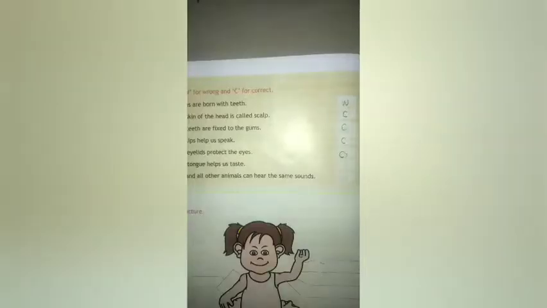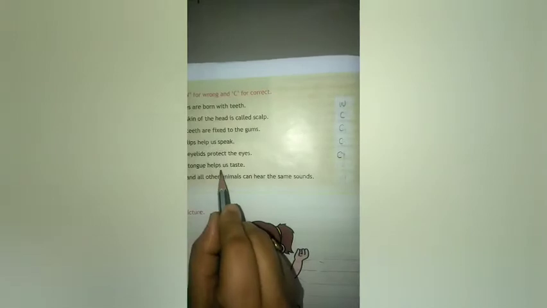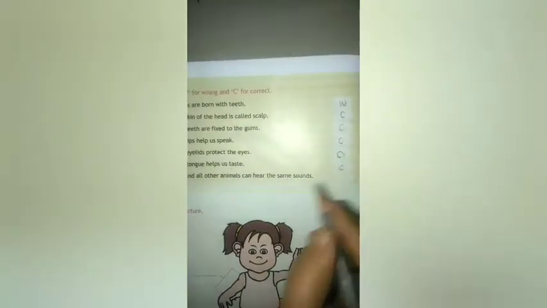The tongue helps us taste. Is it correct? Yes, it is also correct. Then seventh one, we and all other animals can hear the same sound. Is it correct? No. The dogs and cats and other animals can hear other sounds also. So it is wrong only.